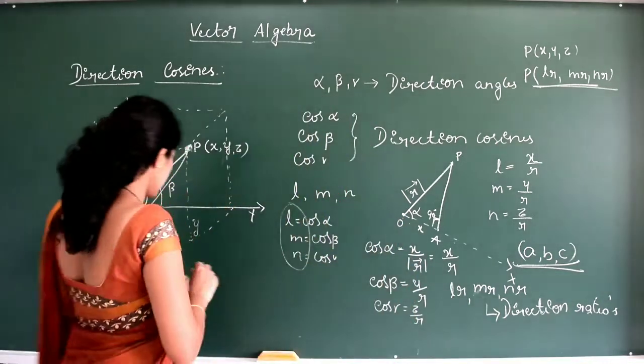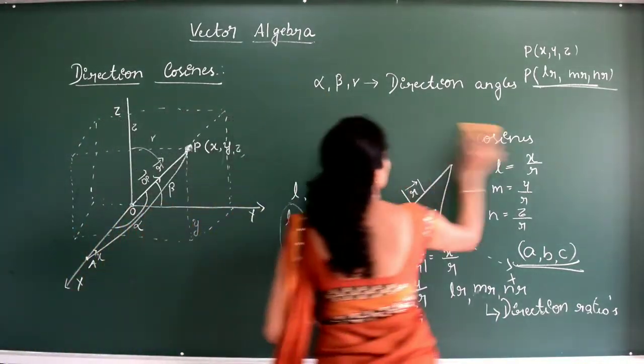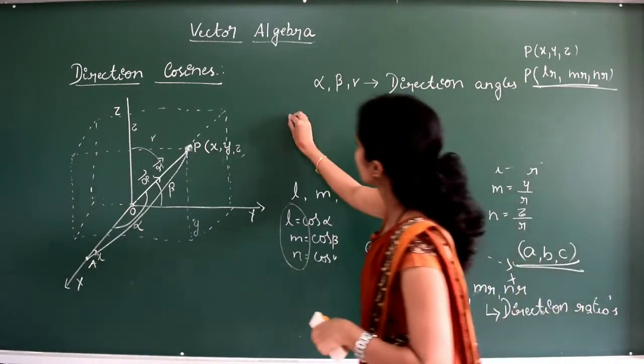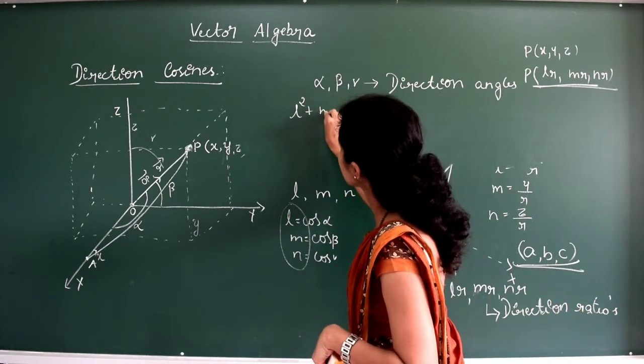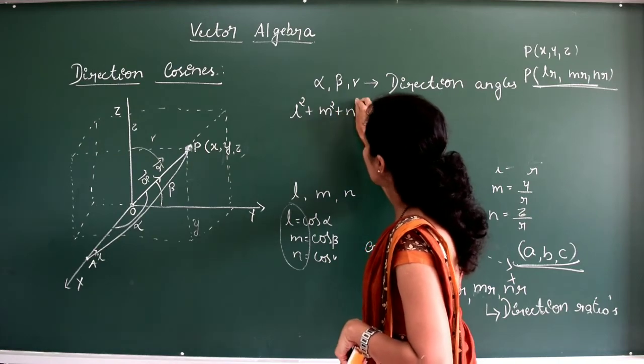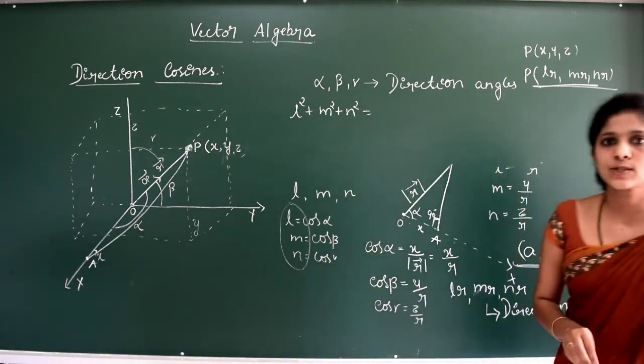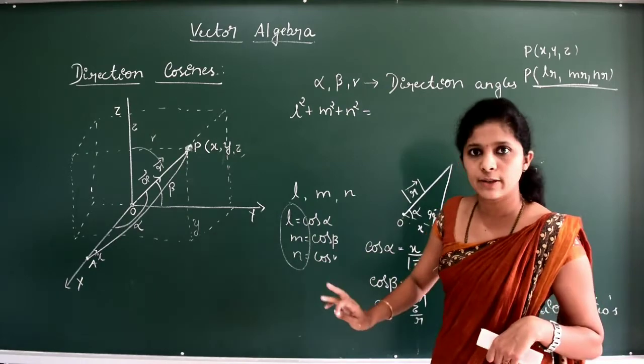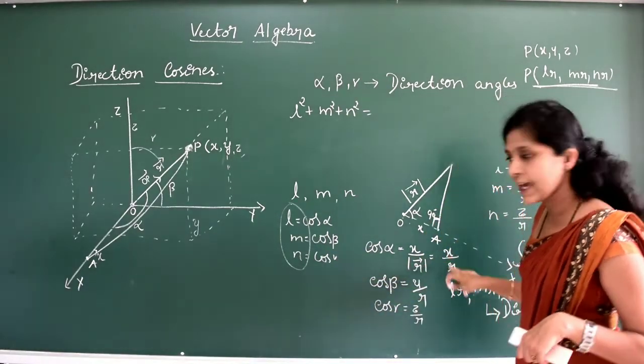One more thing. See, if I consider now, can you say what L square plus M square plus N square will be? Important one. L square will be, right? L is equal to x by R.